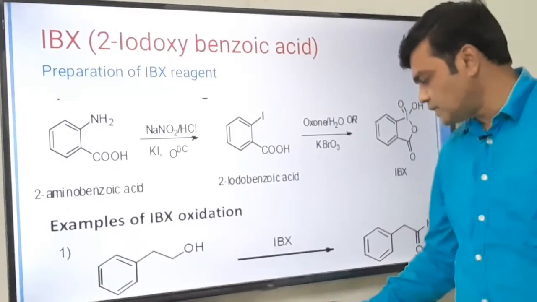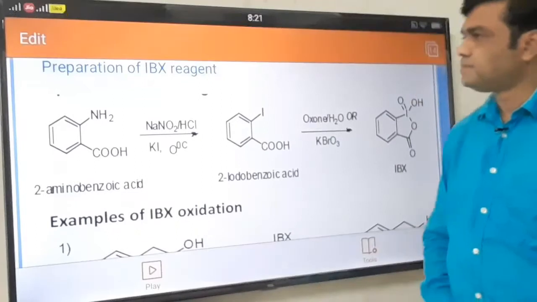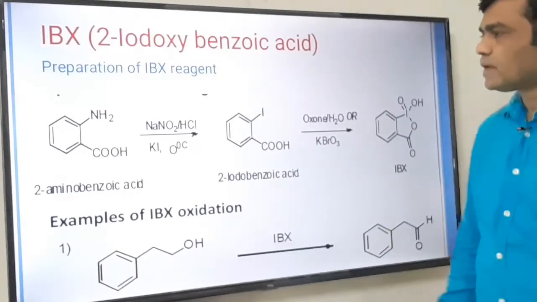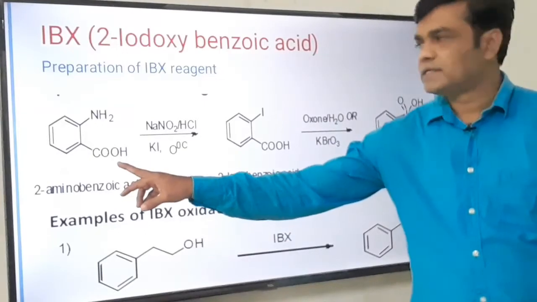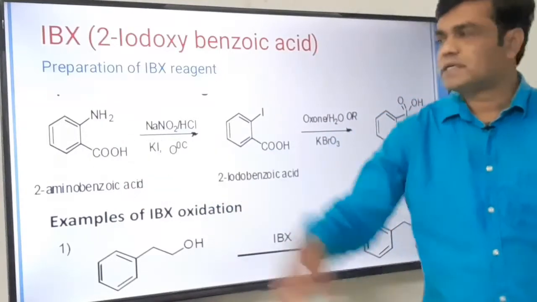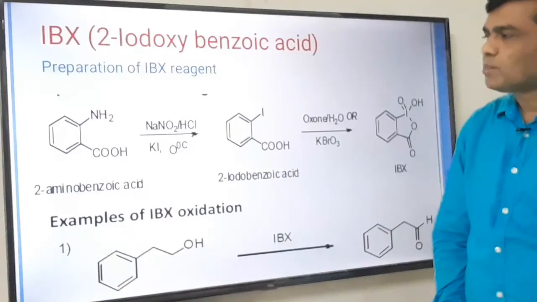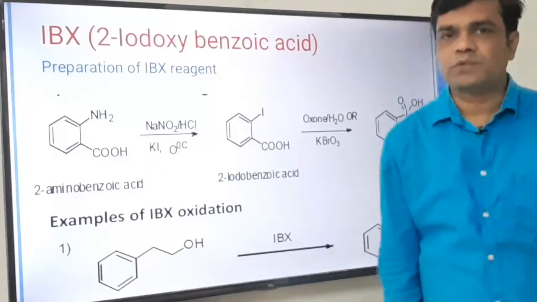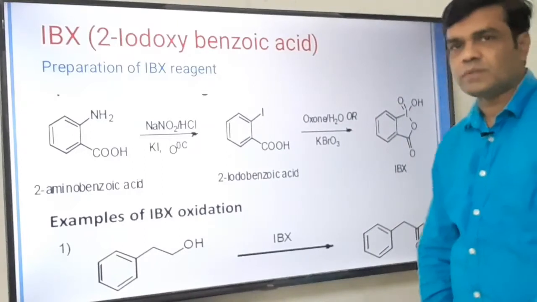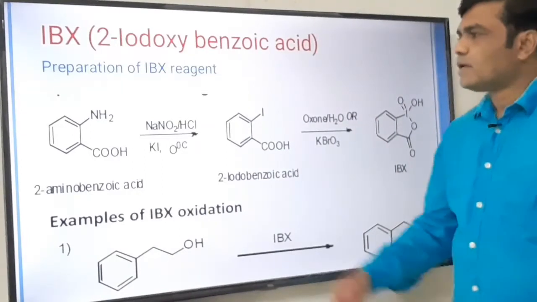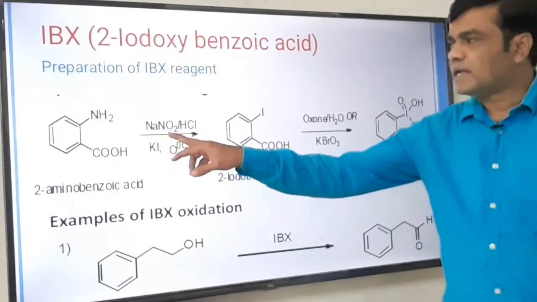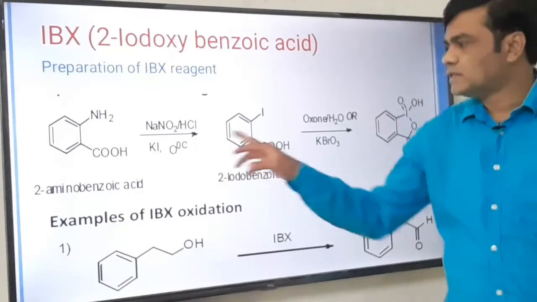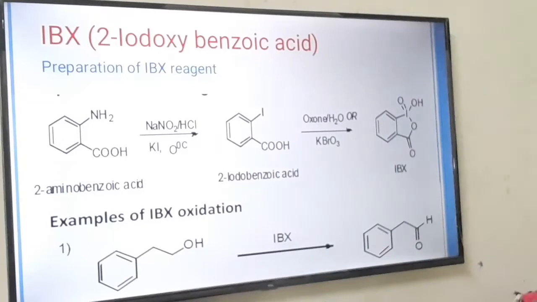IBX is 2-iodoxybenzoic acid. This is the preparation of IBX reagent from anthranilic acid. Its IUPAC name is 2-aminobenzoic acid. It is a benzoic acid, and at the 2 position there is an amino group. When it is treated with sodium nitrite in hydrochloric acid medium at 0 degrees Celsius, we get 2-iodobenzoic acid.